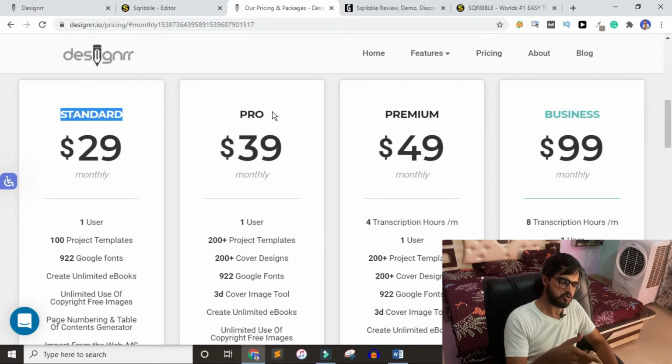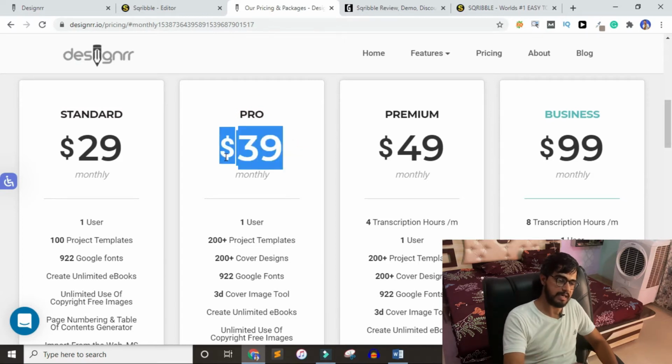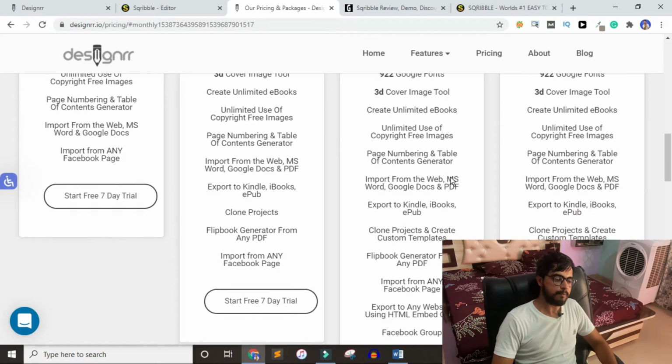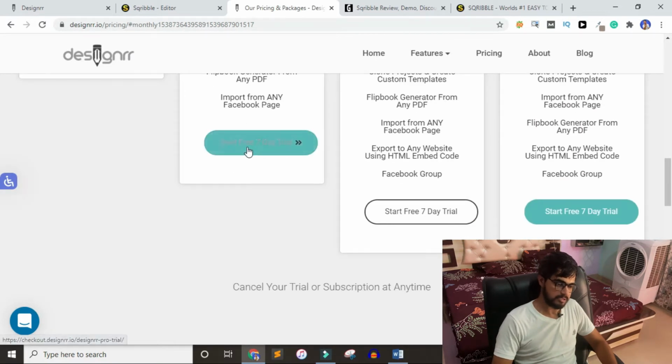Pro plan will cost you around $19 or $97 for 1 year, and except for the standard plan, everything, Pro, Premium and Business plan, will cost you more. I mean, premium and business plans are based on annual subscription, so it is not a one-time fee like Scrabble. And one more thing, Designer provides you a 7-day free trial, which Scrabble doesn't, so that is a good thing.